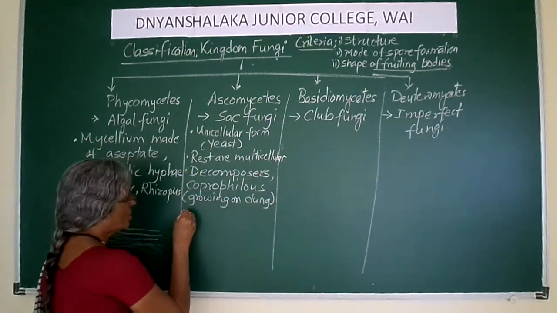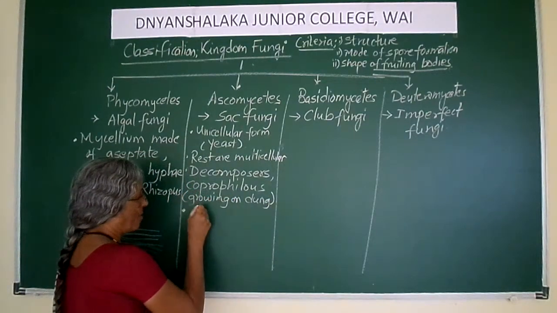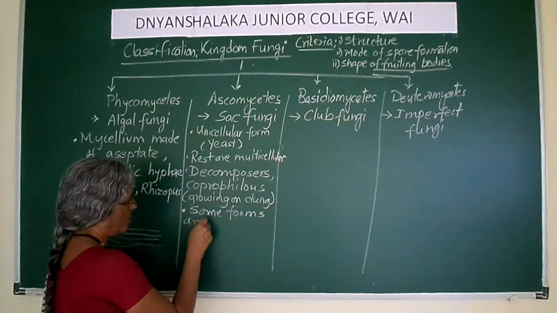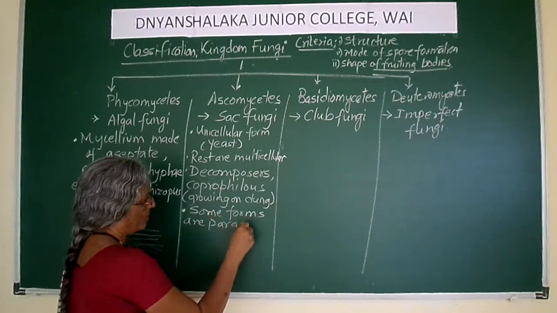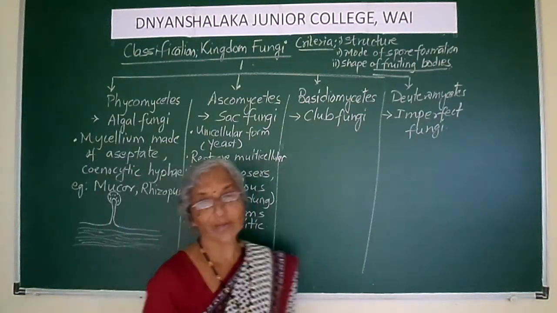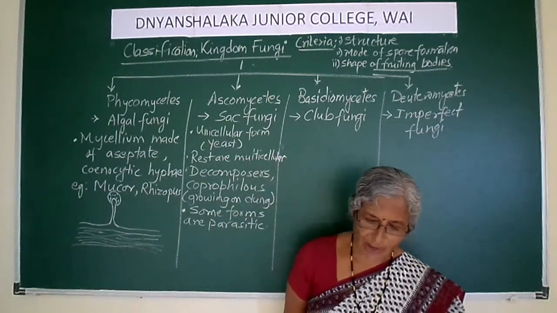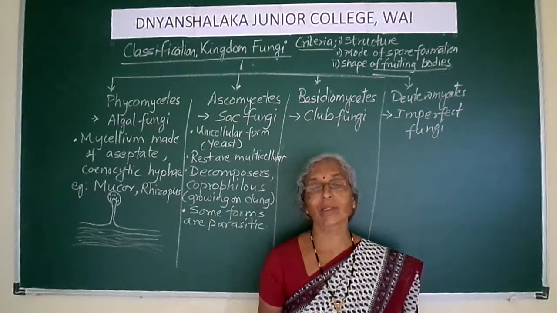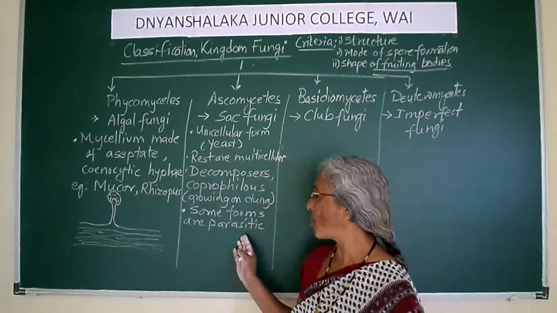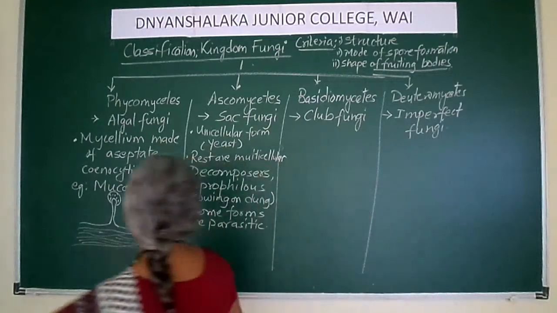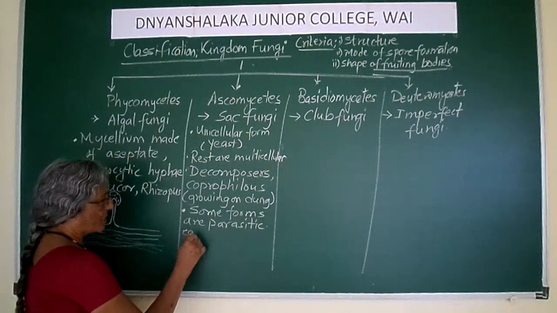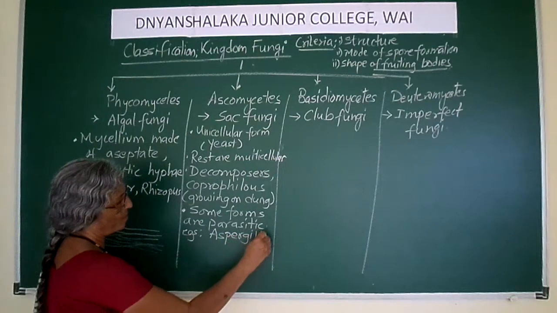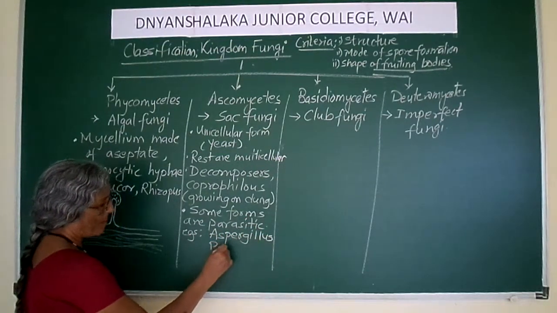These fungi may be parasitic, some forms. Some of these forms are parasitic. That means they may be growing in the bodies of other living organisms and causing diseases. So some of the forms are parasitic. Examples of these are Aspergillus, Penicillium.